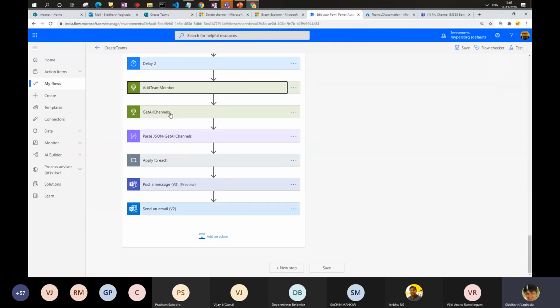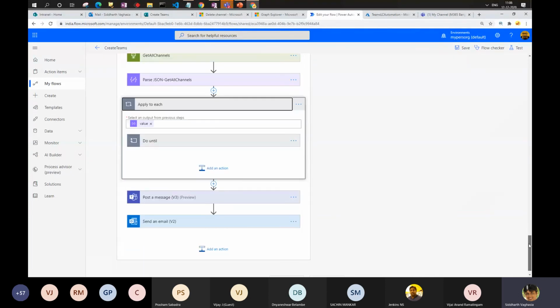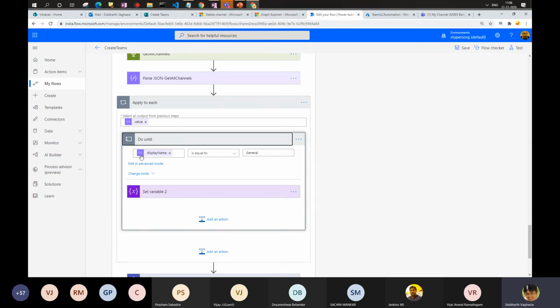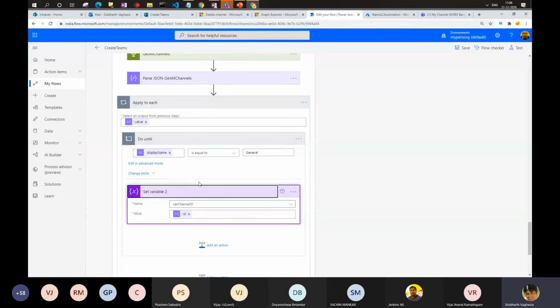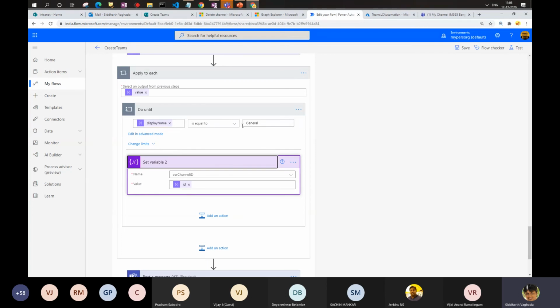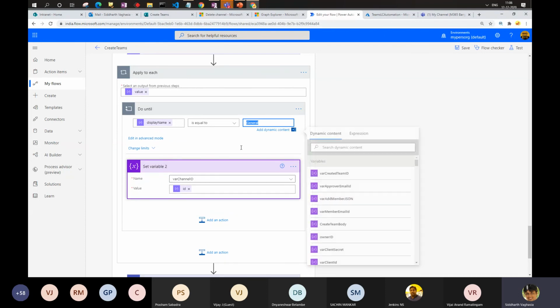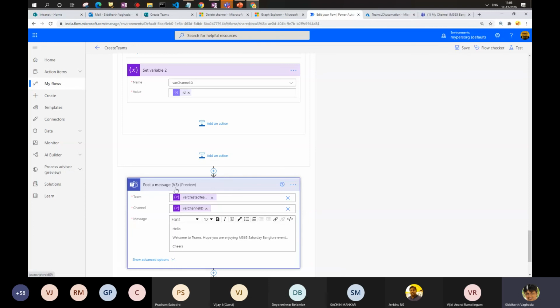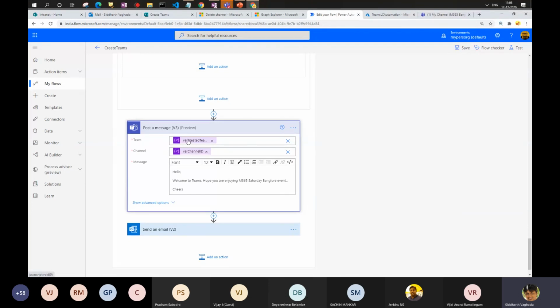And once you add the members, we are getting all the channels. This is to post a welcome message to the general channel. So you have to find the channel name, which is basically general, and you have to get the channel ID. This is where I was saying that if you wanted to get the ID of a particular resource where you want to post, you need to write your custom logic and compare it using the display name. So here I am comparing whether it is general, and once I get the channel ID, I am using the out of the box post message action where I just have to pass the team ID and the channel ID and post the message.